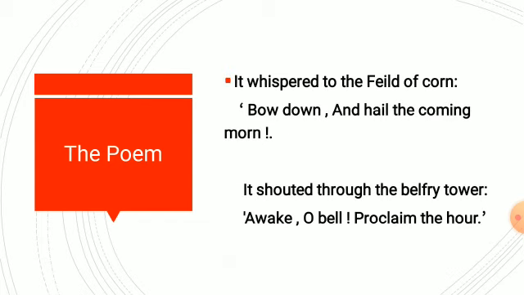It whispered to the field of corn, bow down and hail the coming morn. After leaving the farm, the wind reaches to the field of corn. Corn you all know. And it tells the field of corn that you all bow down and give respect to the coming morning. Because here the poet has compared the morning to a respectable personality. As it is coming towards the field of corn, so it's telling that you all should bow down and show your reverence, show your respect because the morning is coming.